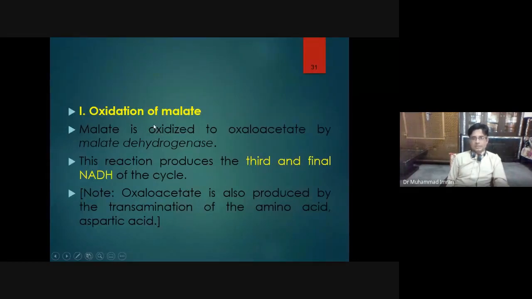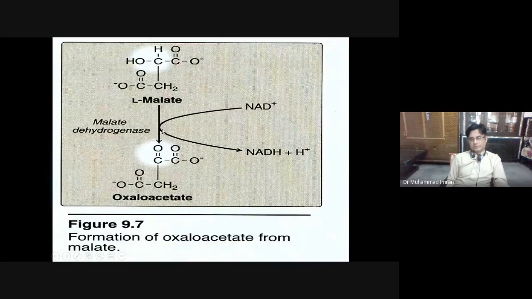Then malate gives its high energy electron from hydroxyl group and hydrogen to NAD, and it is changed into NADH in the presence of malate dehydrogenase enzyme, and we get oxaloacetate. So three NADH molecules are produced, one FADH2 is produced, and one GTP is produced.